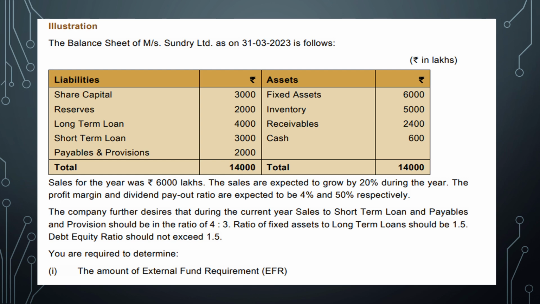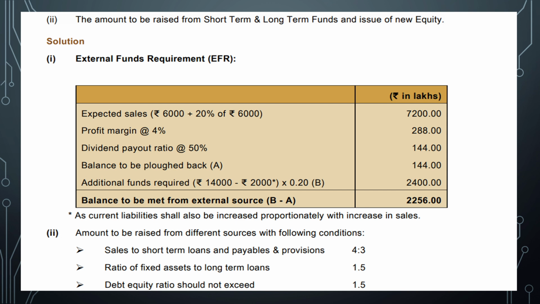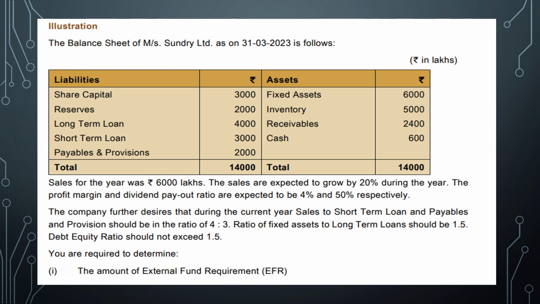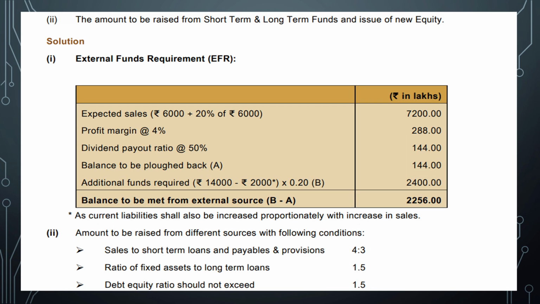What exactly is the key mistake you tend to make is this. If you see the fifth line in your computation, the additional funds required 14,000 minus 2,000, that is your payables and provisions. See the note carefully. As current liabilities shall also be increased proportionately with increase in sales. So you have to subtract that and you have to apply the given percentages. So if you do that, the balance to be raised from external sources will be 2,256 lakhs rupees.